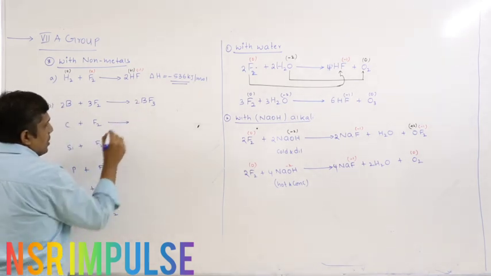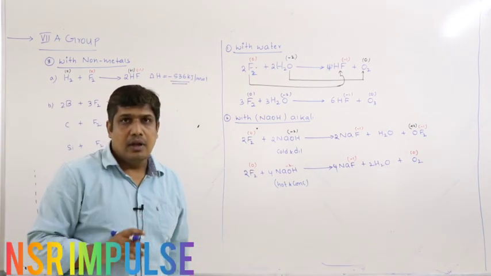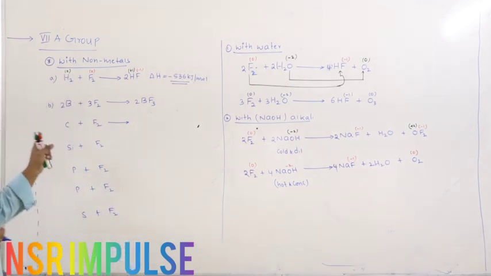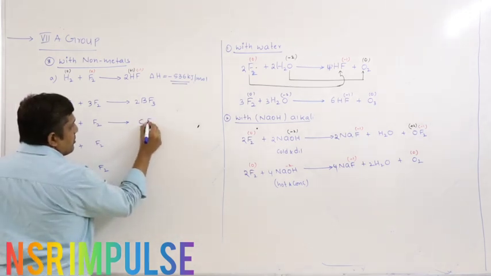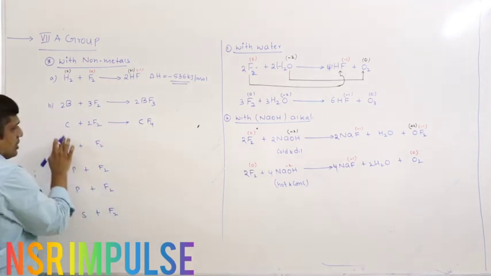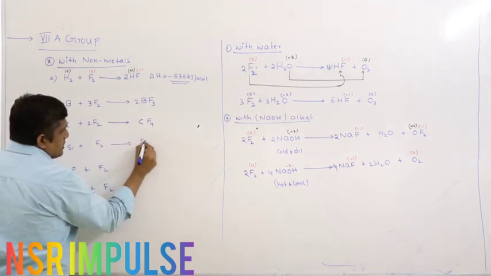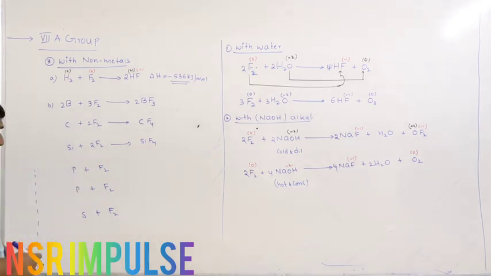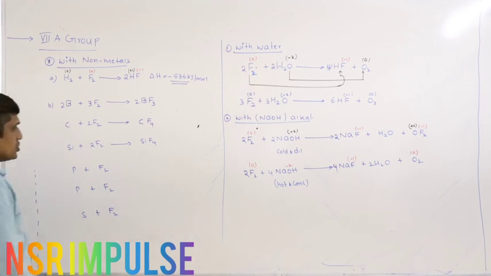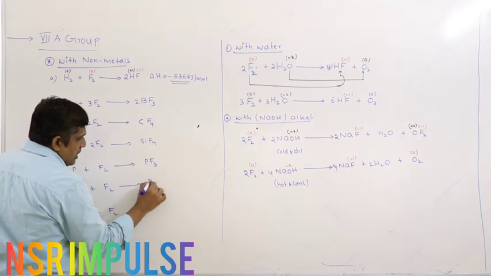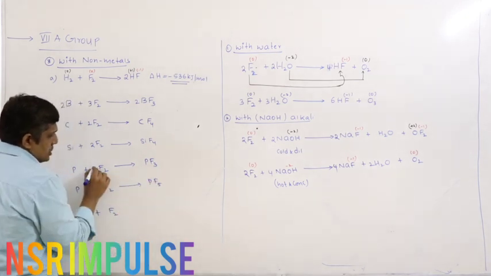Carbon belongs to which group? Fourth group. Although the compound may be covalent, fluorine being the highly electronegative element and strong oxidizing agent, carbon's highest oxidation state is usually 4. So it combines with 4 fluorines forming CF4. Silicon also belongs to the same group, so you can write SiF4. Coming to phosphorus, depending upon the fluorine concentration, phosphorus shows variable oxidation state. So usually it forms trihalides or pentahalides. So you may get PF3 or PF5 depending upon the concentration.